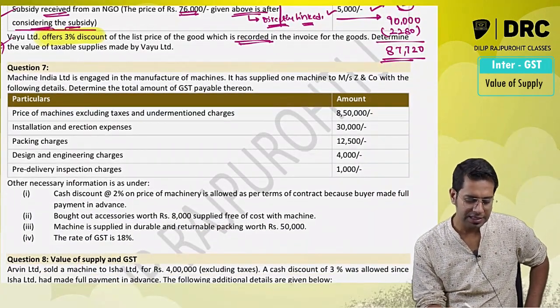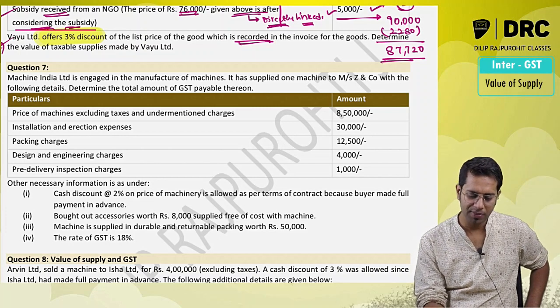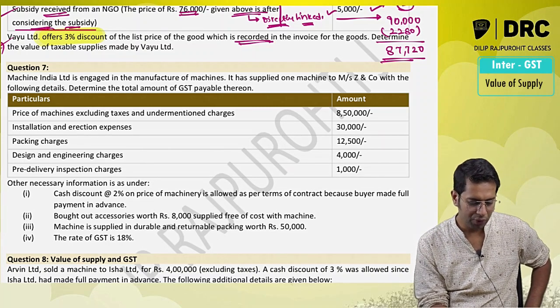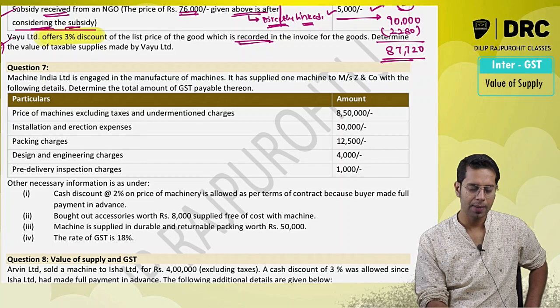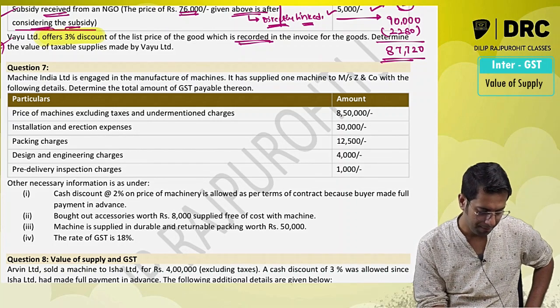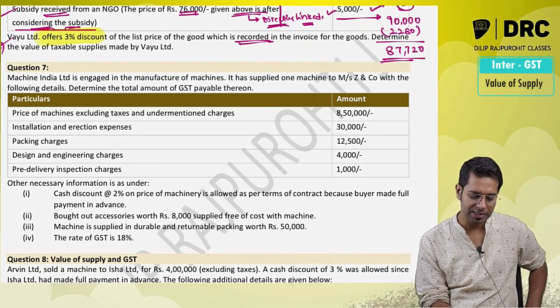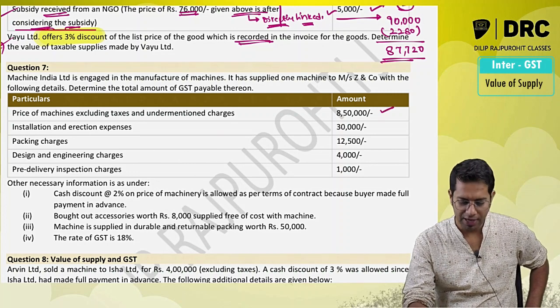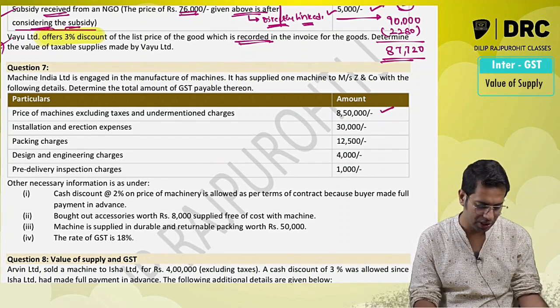Machine Limited is engaged in manufacturing of machine. It has supplied one machine to Z company with the following details. Determine the total amount of GST payable. Prices of machine excluding the taxes and under mentioned charges: 8,50,000 is the price of the machine.